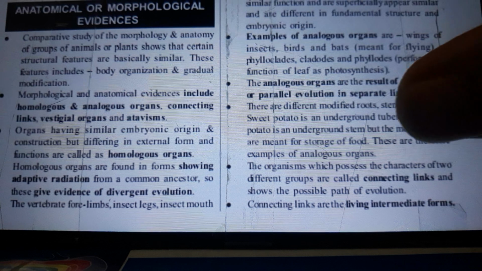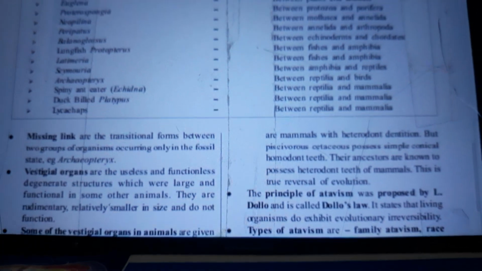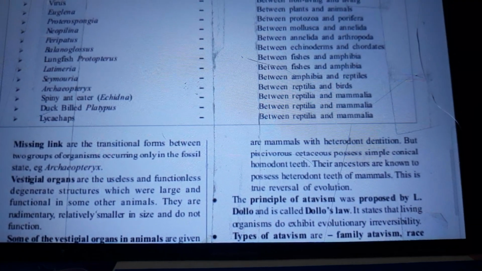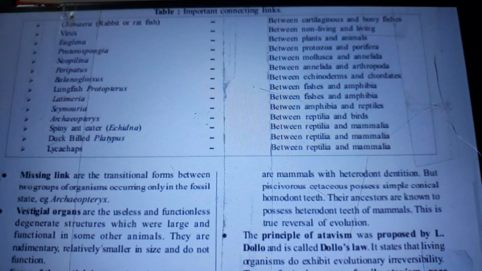The organisms which possess the characters of two different groups are called connecting links and show the possible path of evolution. Connecting links are the living intermediate forms. Okay, on to the next page. We come over to a table of important connecting links, right?